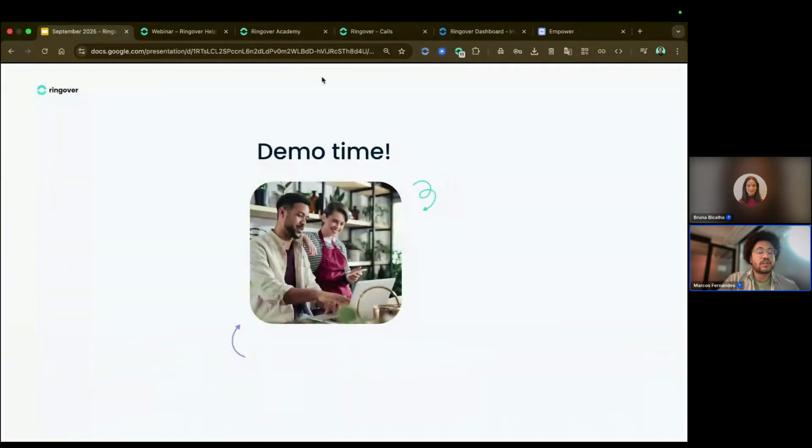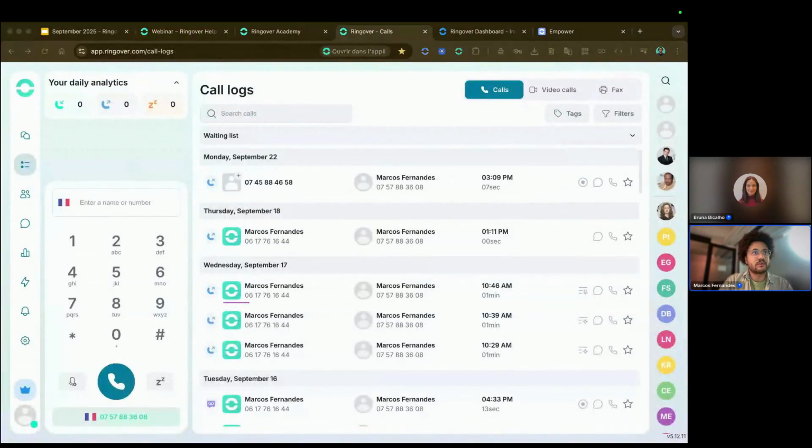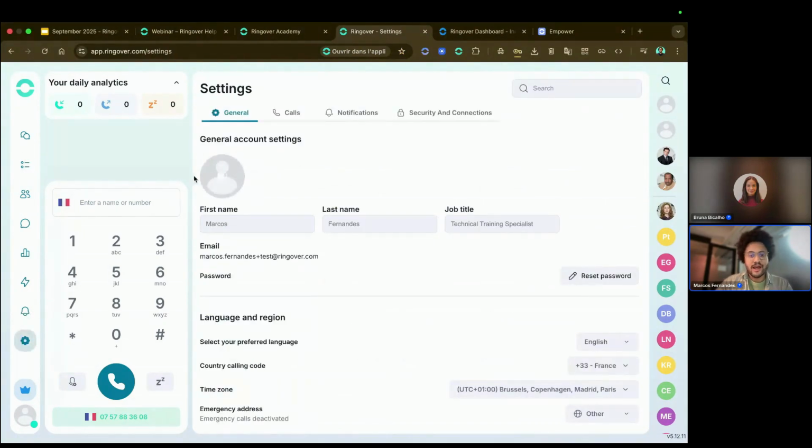Let's see our first new feature. So we're going to see the demo right away because I feel like you're going to learn way more by seeing how it works. So first of all, let me just share with you guys. We are going to see the new settings page, which is right here. We're going to have in the new settings page a tabbing system. So we're going to see tabs that will help the user identify what they are looking for.